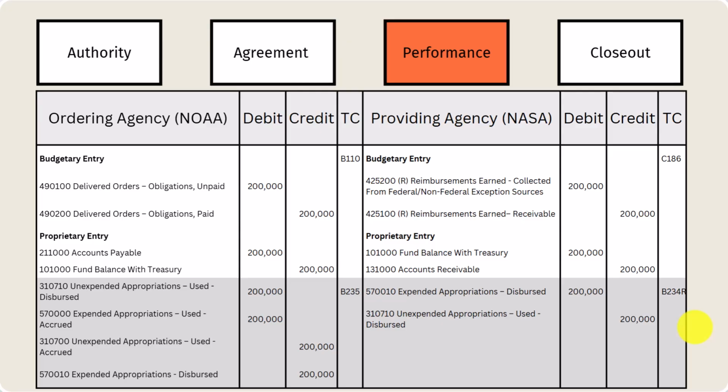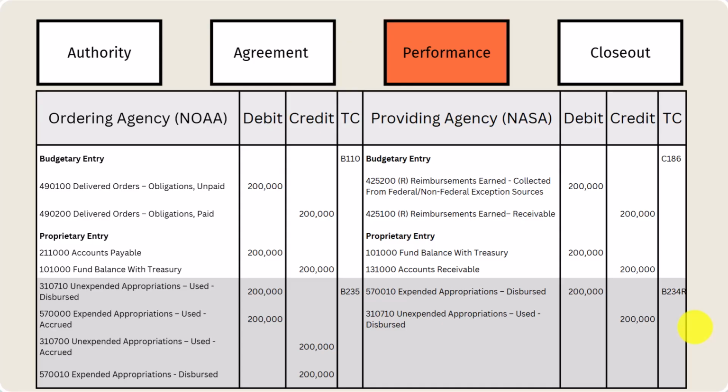Now with NASA, what we need to move now is, NOAA paid us, right? They gave us cash. So on the budgetary side, we need to reduce our balance for reimbursements earned receivable, which would align with your AR. And you move it now, essentially that balance is recorded in reimbursements earned collected from federal and non-federal exemption sources. So we had reimbursements earned receivable, essentially the budgetary AR, to reimbursements earned collected.